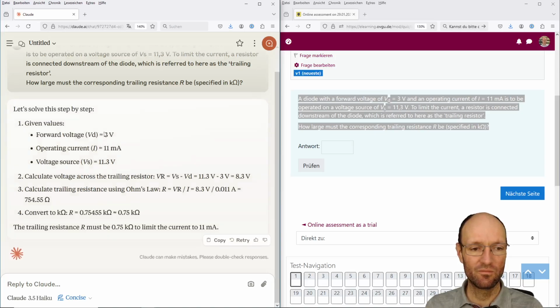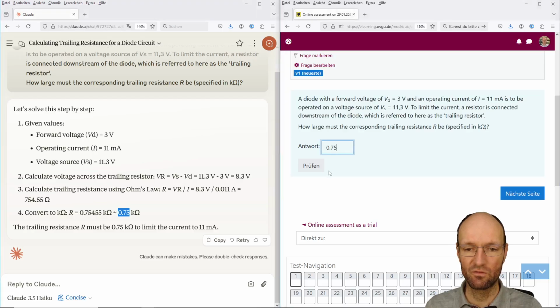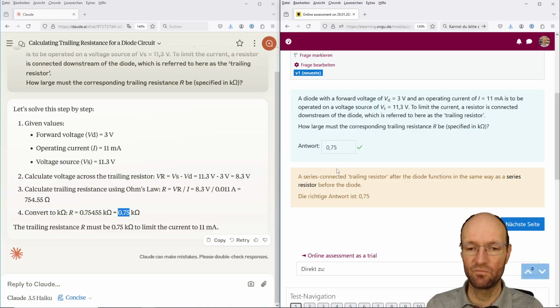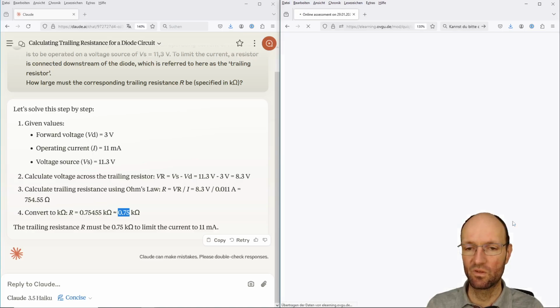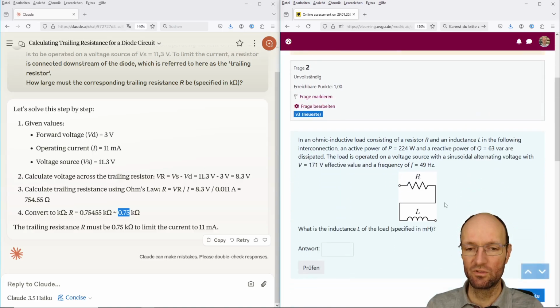The question is, how large must this resistor be? From the difference of the two voltages, we can calculate the voltage across the resistor, and this divided by the current should give the resistance, 0.75 kilo ohm. Does not sound too bad. I need to convert the decimal dot into a comma and check the result. And okay, that's correct. So next question.